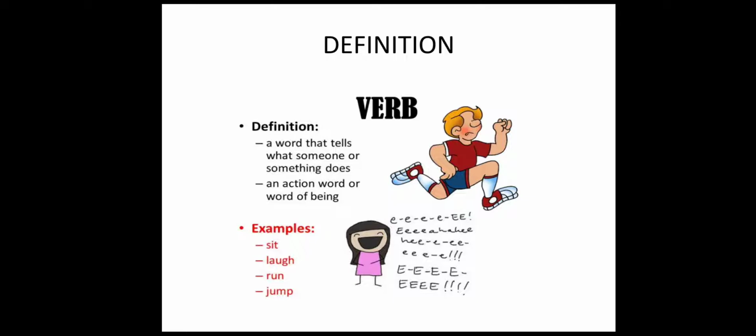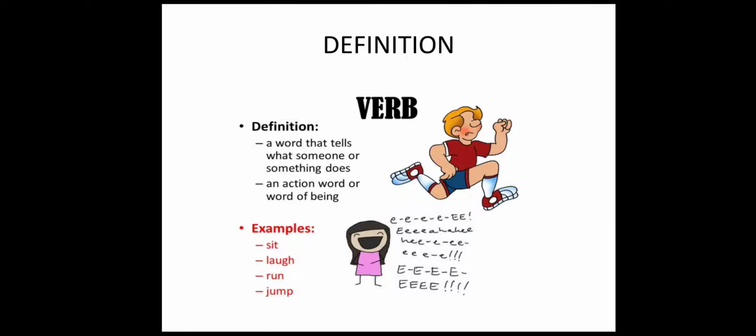Okay? All the actions that we do, for example, sit, laugh, run, jump. Now these are all the words in which your body is moving. You are doing an action. So these are verbs. And what do we mean by words of being? Words of being tell us about the state. For example, all the be words like is, am, are, was, were, just like helping verbs.